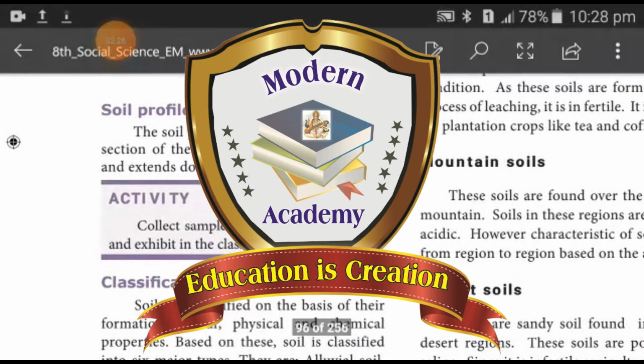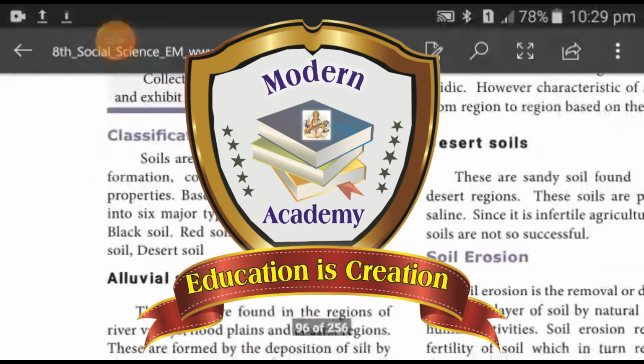Soil profile. The soil profile is defined as the vertical section of the soil from the ground surface and extends downwards. Activity. Collect samples of soils from your place and exhibit in the classroom.